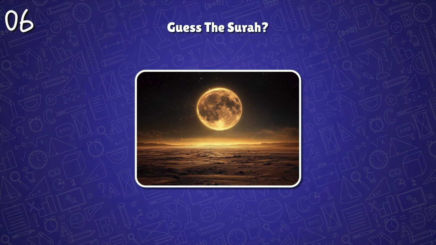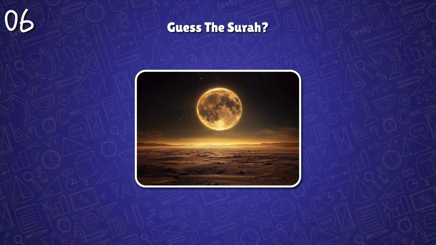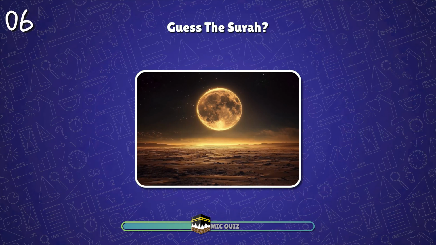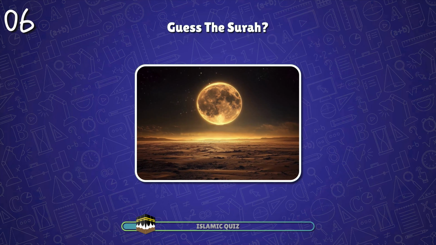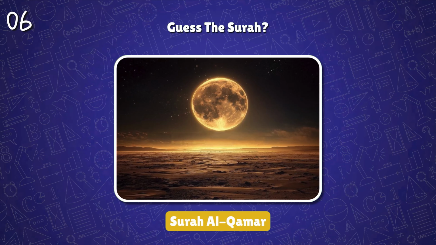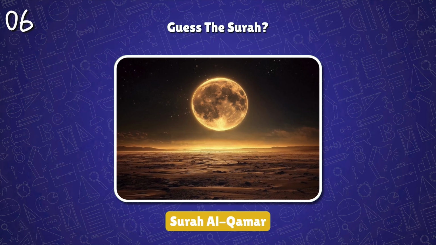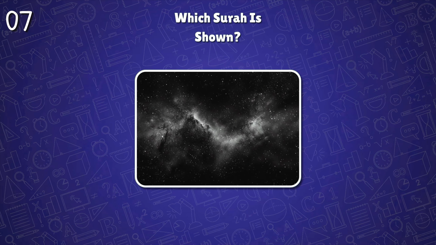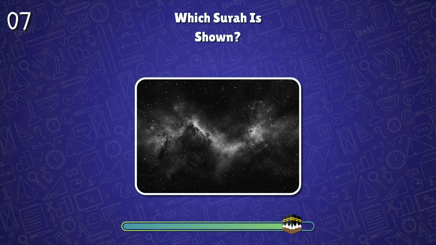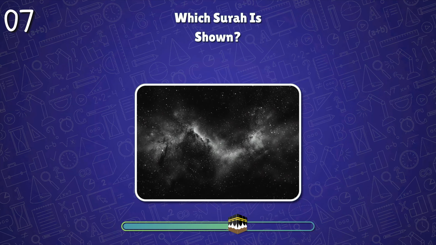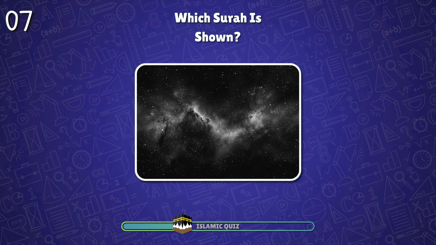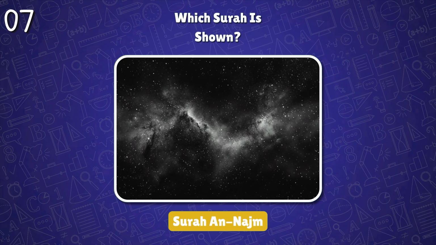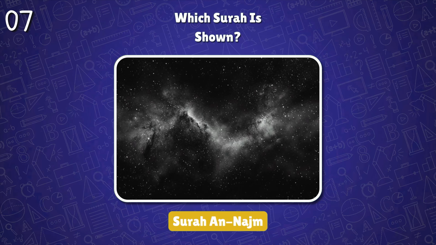Guess the surah? Surah Al-Qamar. It mentions the miracle of the splitting of the moon as a sign for the people. Which surah is shown? Surah An-Najm. It begins with an oath by the star when it sets, emphasizing the truth of revelation.